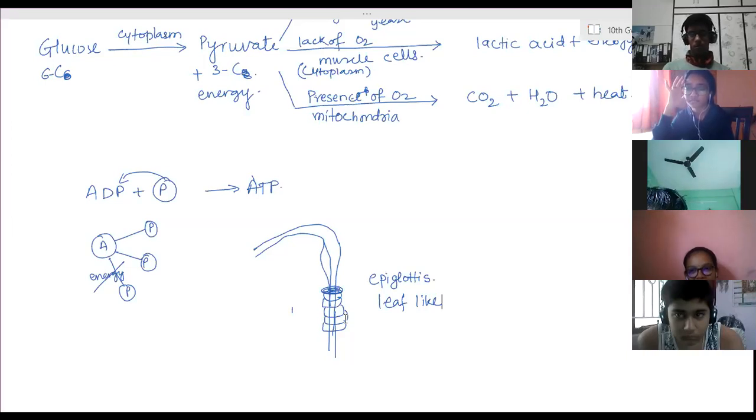Then any food particle near the epiglottis will come out into the pharynx again, because the inner air in the lungs is being exhaled, and it will come out with it.